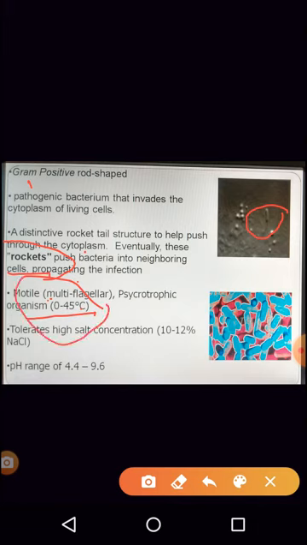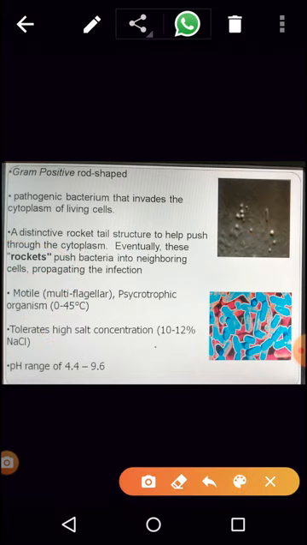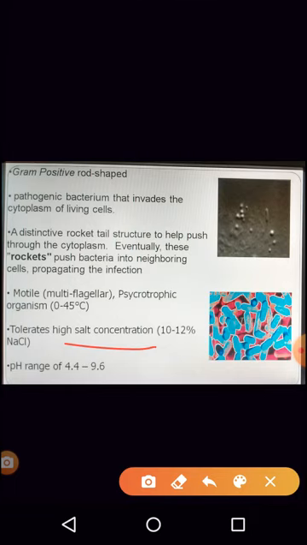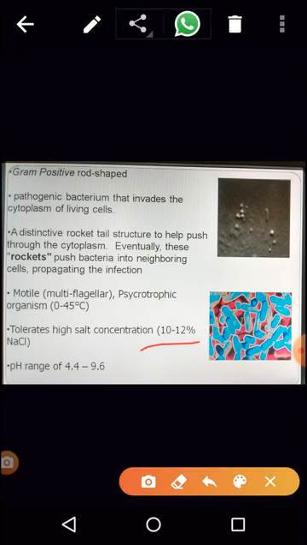So you have to remember our refrigerator that we use to preserve food, where the temperature is 8 degrees, isn't it? But this organism can even survive below 8 degrees centigrade. And this organism can also tolerate high salt concentrations, that is, 10 to 12% NaCl. It's not that it wants the salt concentration, but it can survive even at that salt concentration.